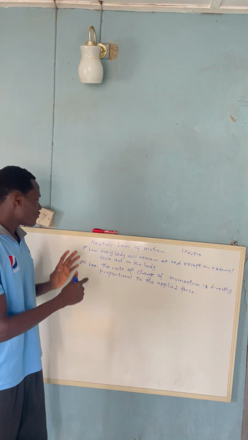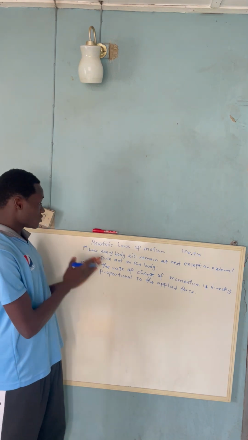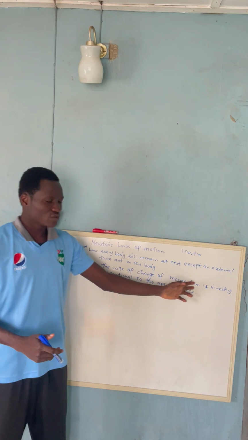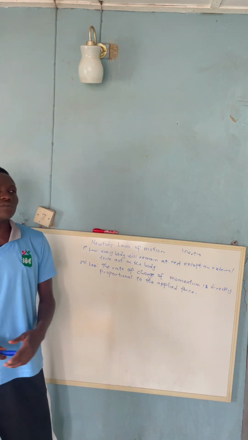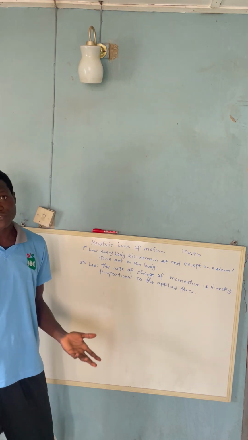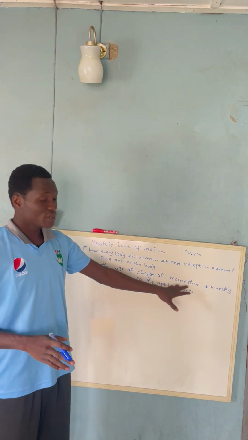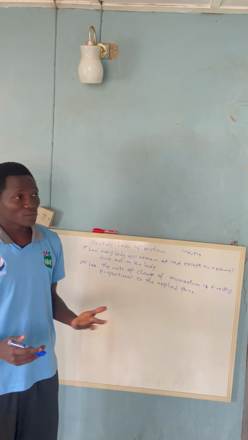First of all, before you can understand the second law of motion, according to Newton, you must understand what we call momentum. What is momentum? Momentum is a vector quantity that shows the relationship between mass and velocity. The product of mass and velocity of the body is what we call momentum.